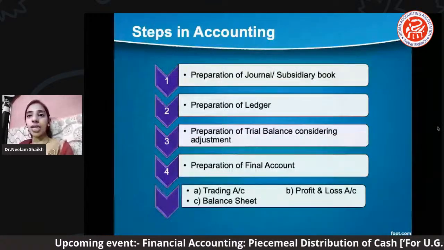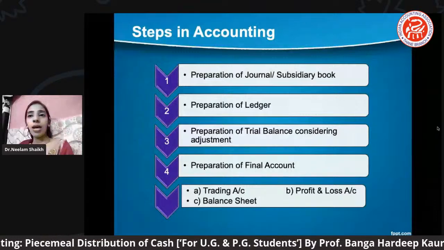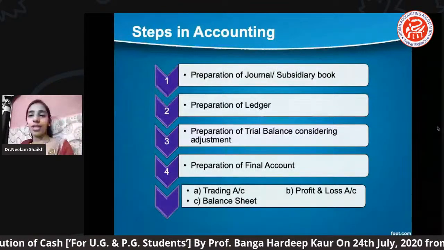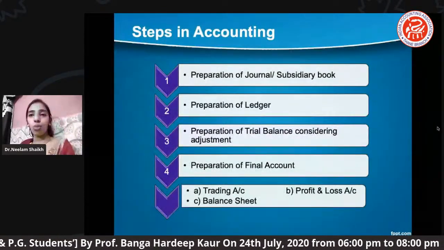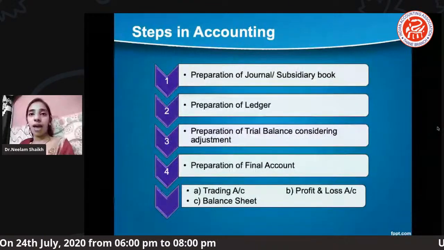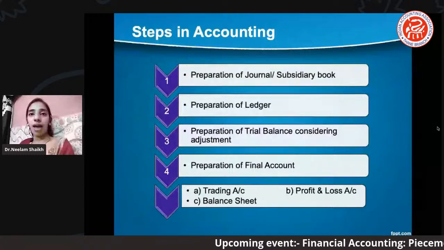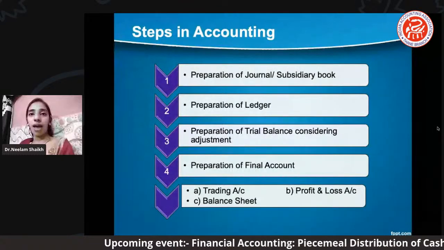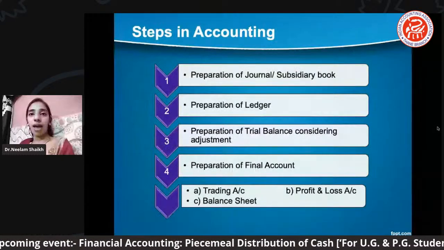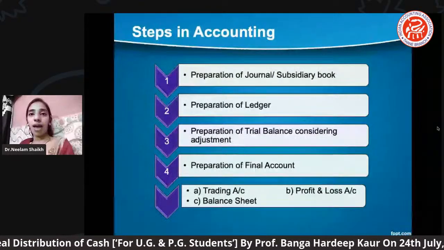Because whatever the journal entries and subsidiary books we prepare, their balances are going to come under the ledger, right? In the same way, when the ledger is closed and has a balance, that ledger balance will go to the preparation of the trial balance. Whatever ledger has been prepared will reach our trial balance. So this is about the last step, the last step in our final account.